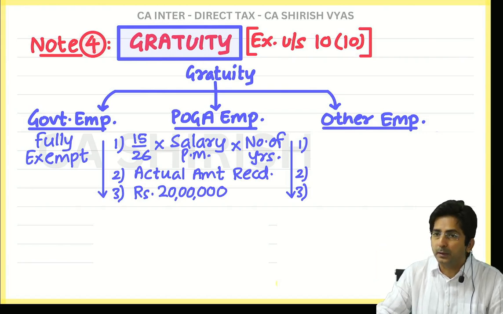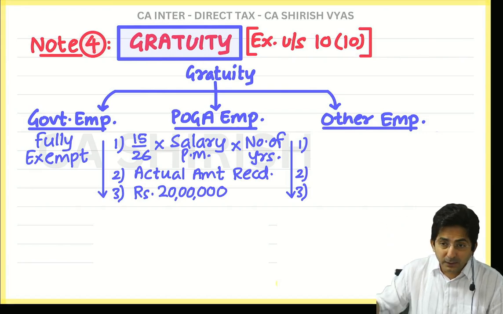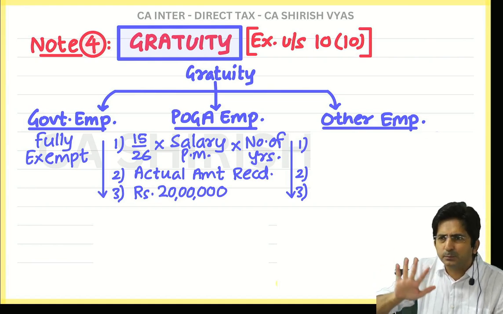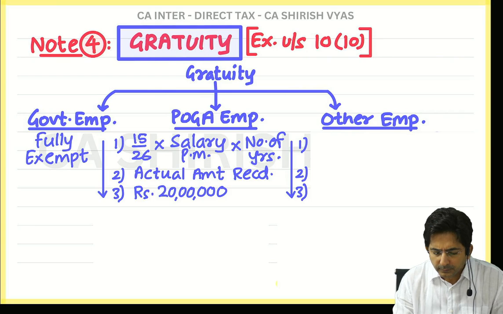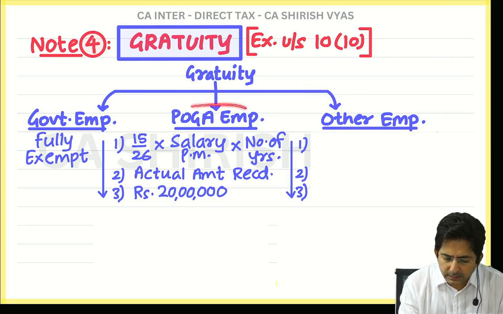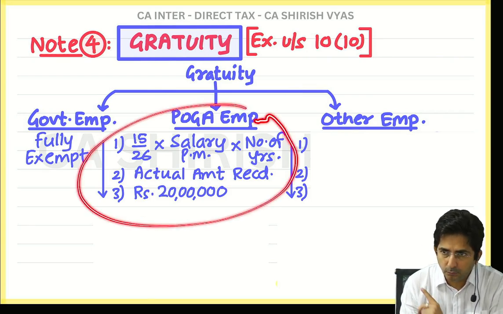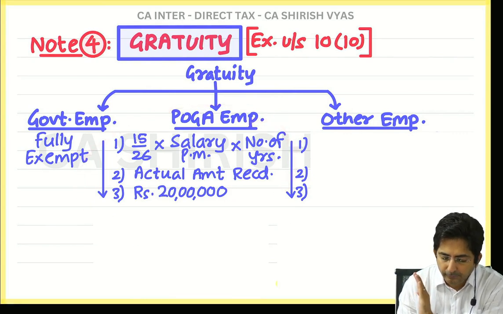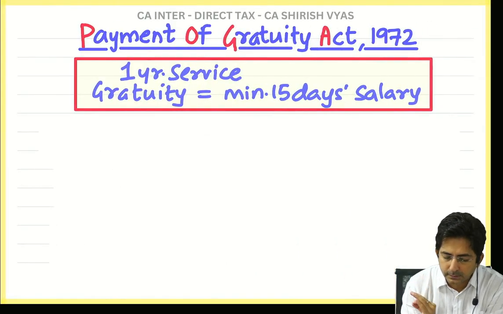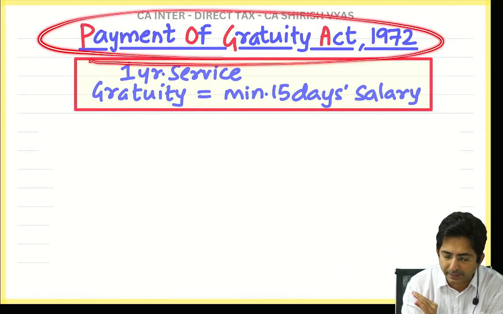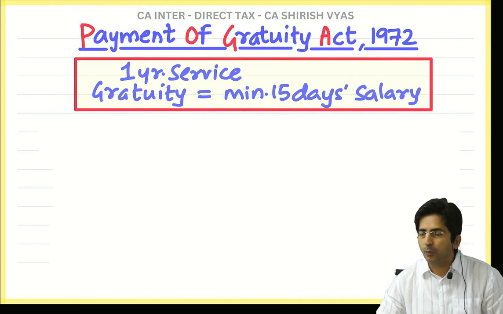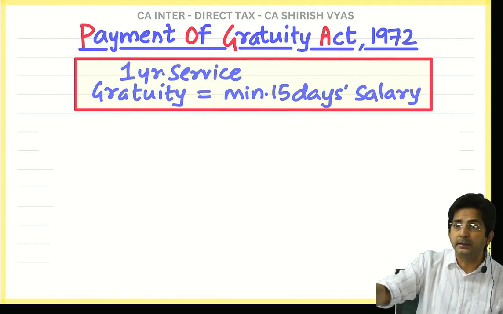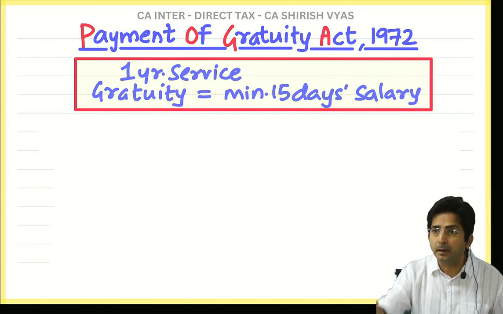Formula you can use, but what is the logic? What is weird in this formula? Can you see 15 upon 26? I will explain the concept, okay? So do one thing, to understand the concept of this, look at the screen while I am saying. To understand the concept of this, I will have to explain some rules about the Payment of Gratuity Act. You know what the Payment of Gratuity Act is? This is the act which is applicable in certain companies which makes gratuity payment compulsory.